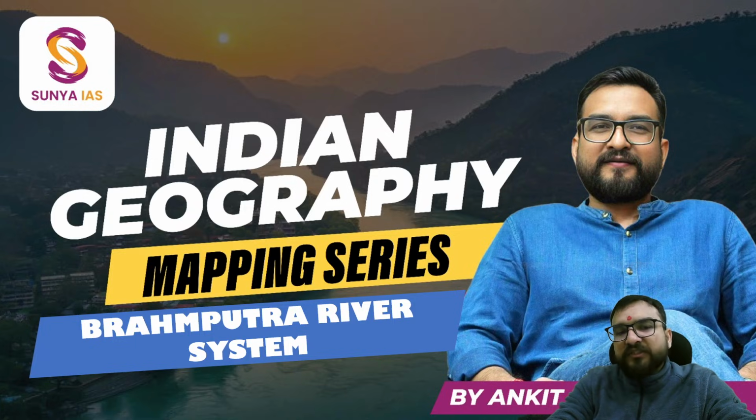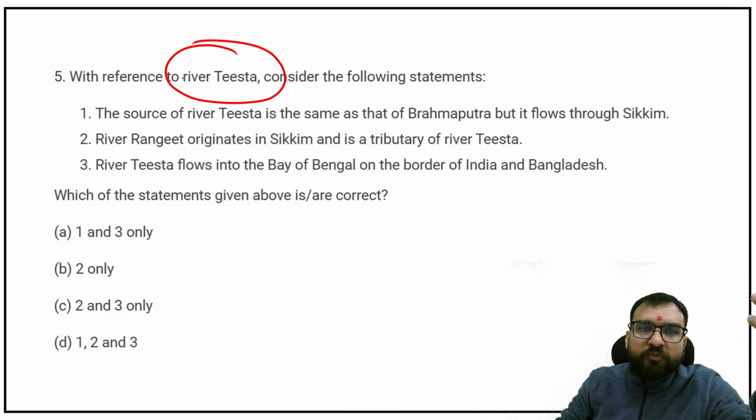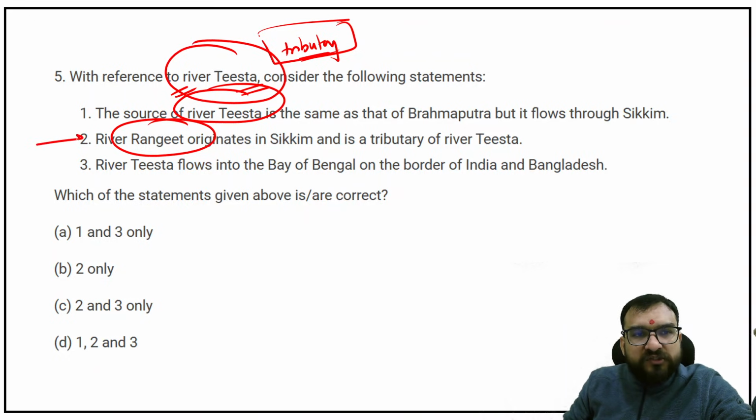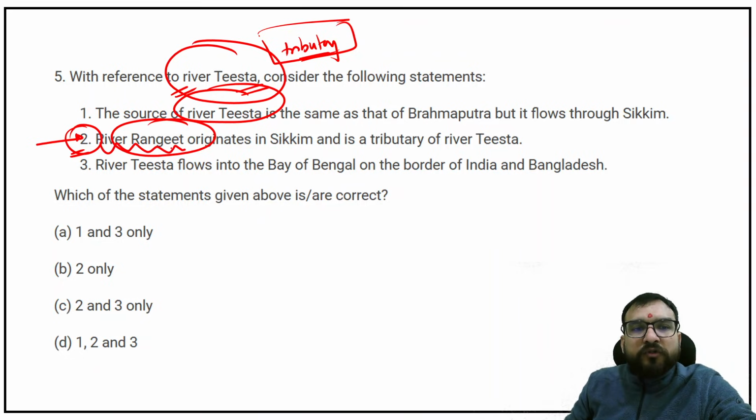Now, if you see the questions on Brahmaputra recently, you will find they are asking one good question on the tributaries, about River Tista and Rangit. This was a medium level difficulty question because the second statement makes it difficult, as this is a local river, and I have told you not to focus on local rivers, guys.